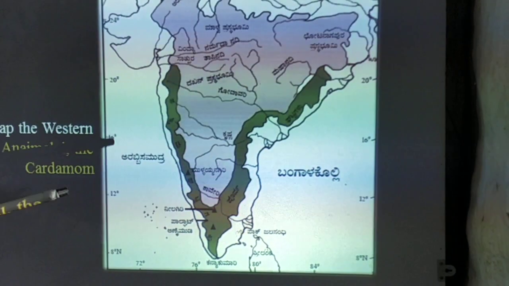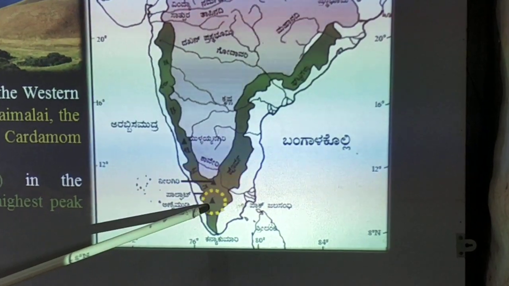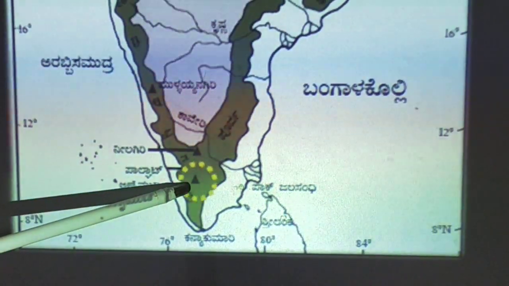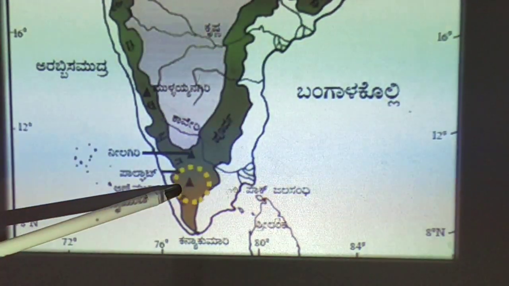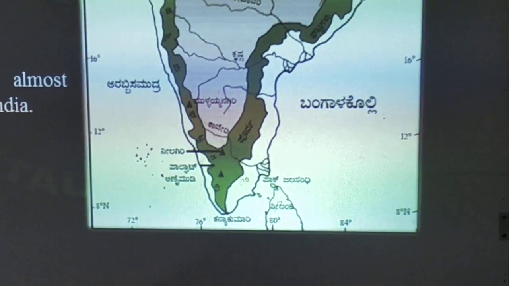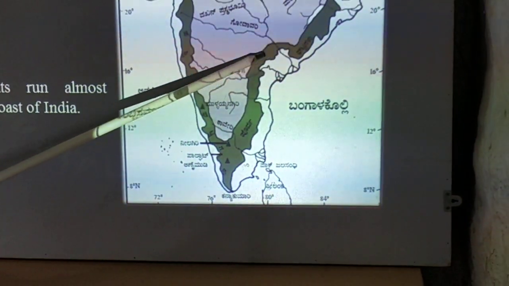Then Anaimudi, about 2695 meters. It is the highest mountain peak in South India. Which is the highest mountain peak in South India? Anamudi in the Anamalai range. Next one we go to the Eastern Ghats.